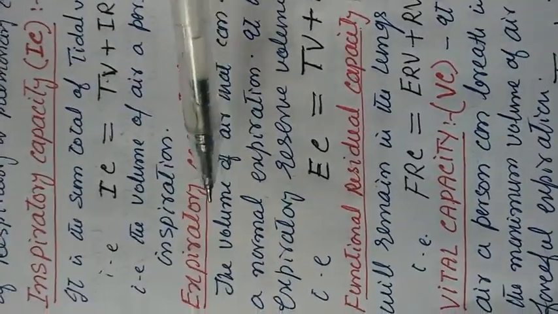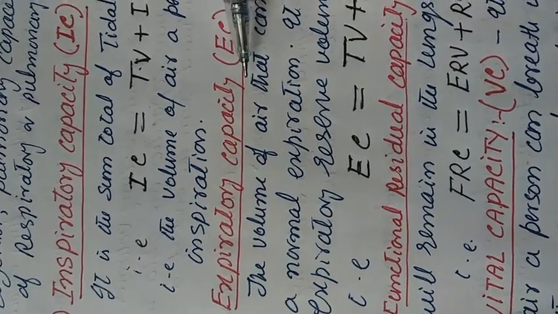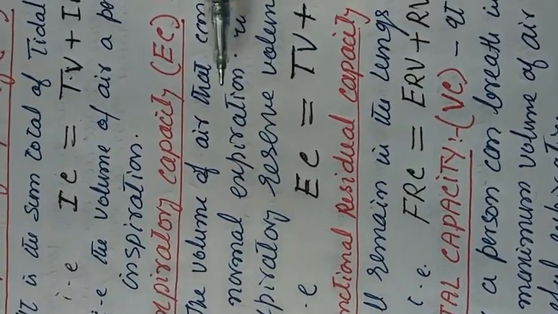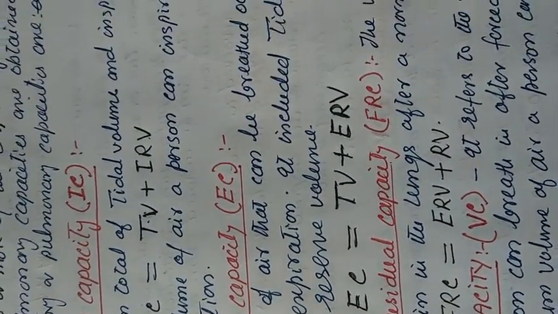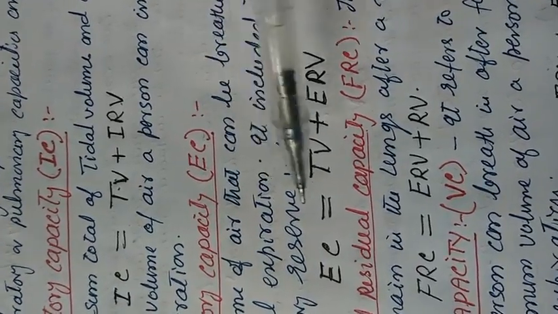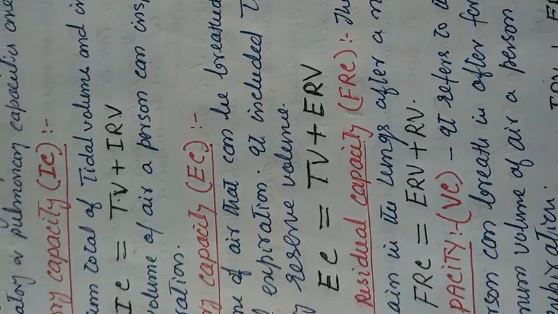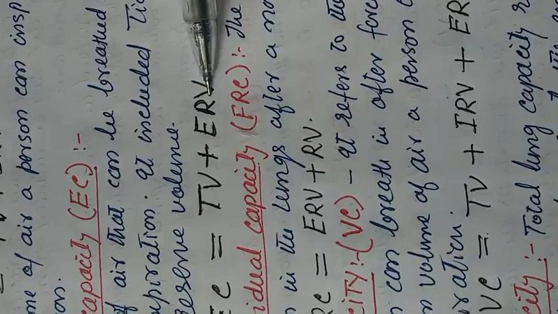Then we have the expiratory capacity, abbreviated as EC. This is the volume of air that can be breathed out forcefully after a normal expiration. It includes tidal volume and expiratory reserve volume, so expiratory capacity is equal to tidal volume plus expiratory reserve volume.